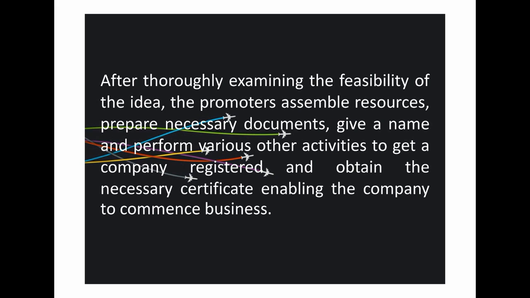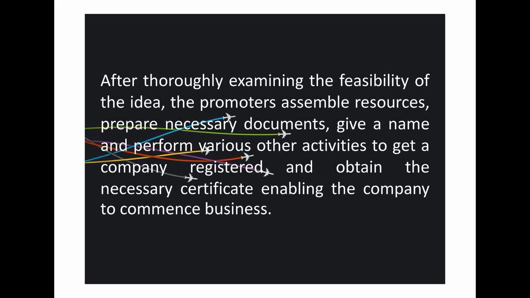After examining the idea, the promoter assembles resources, prepares necessary documents, gives a name and performs various other activities to get a company registered.